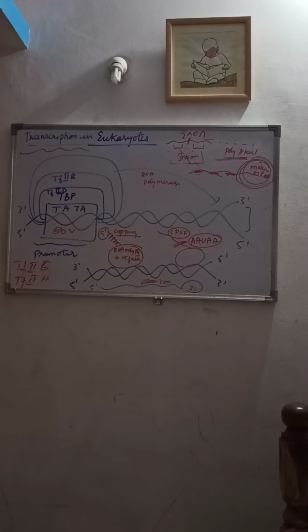So this is how transcription is done in eukaryotes. Hope you understood this transcription in both prokaryotes as well as eukaryotes, which is very important for your exam. Now moving on to another important concept, that is translation.